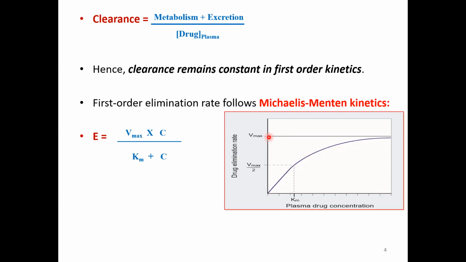This is known as the Vmax value. Now what is Vmax? It is nothing but the maximum rate of drug elimination.